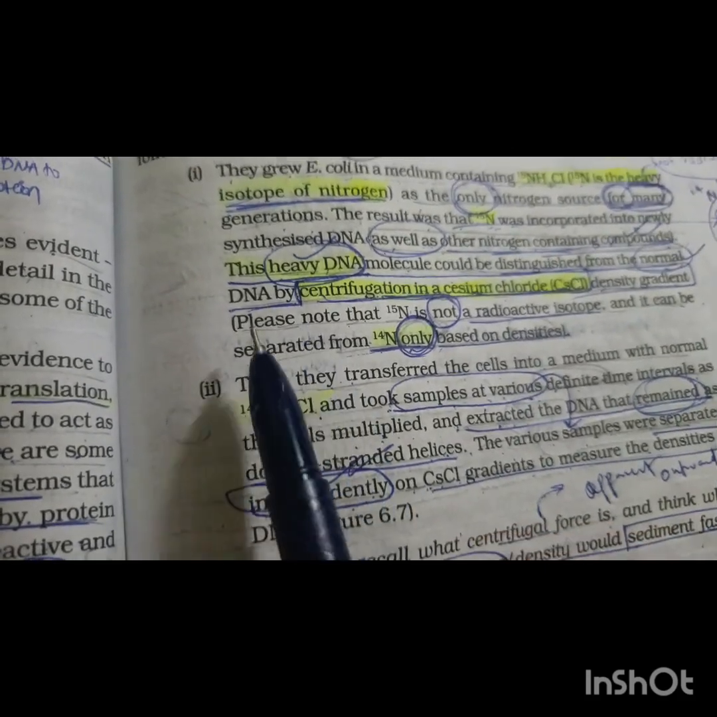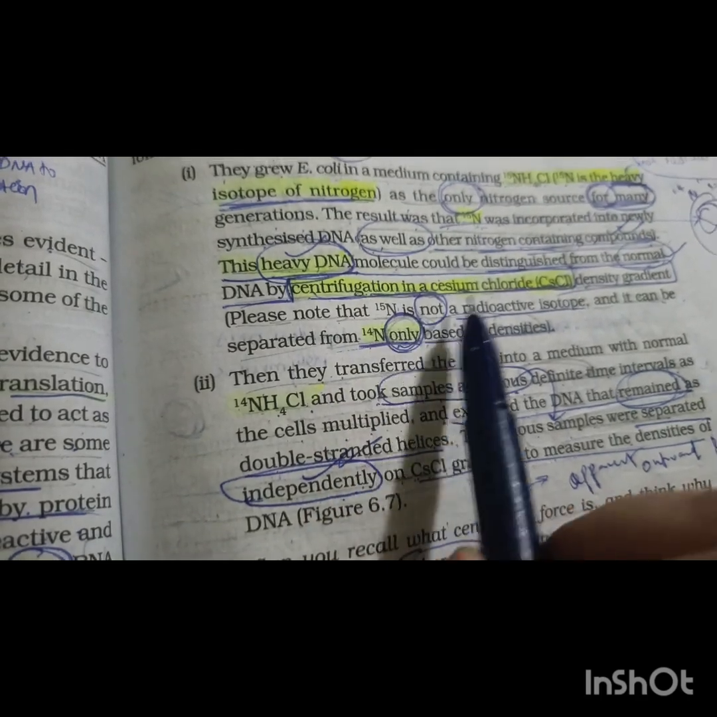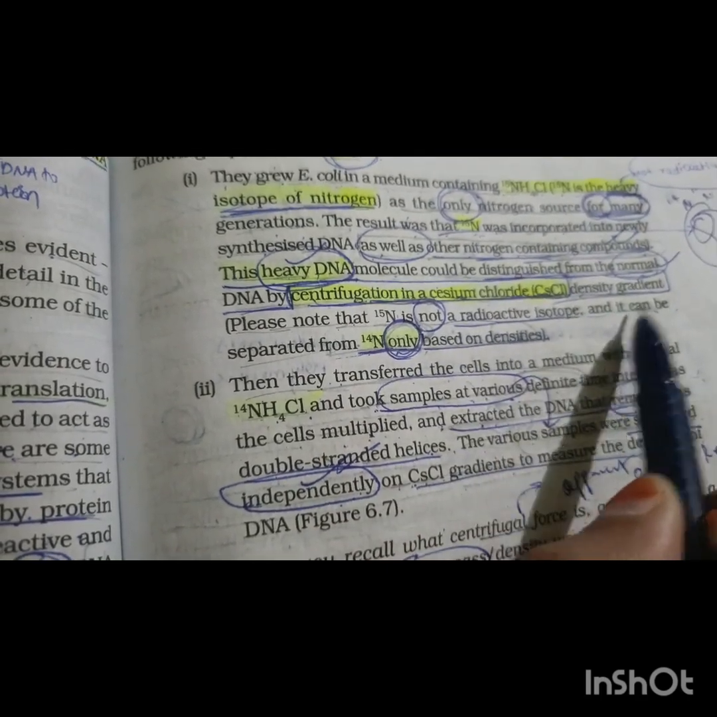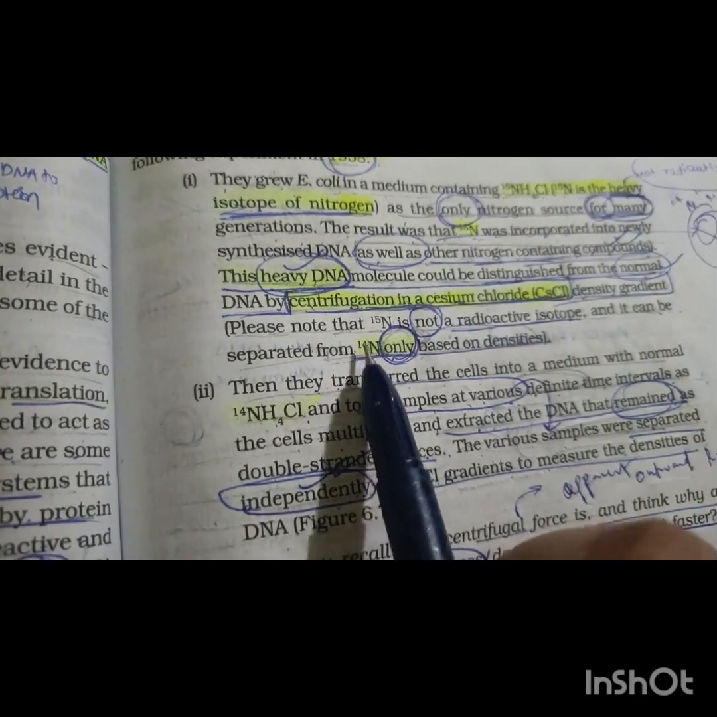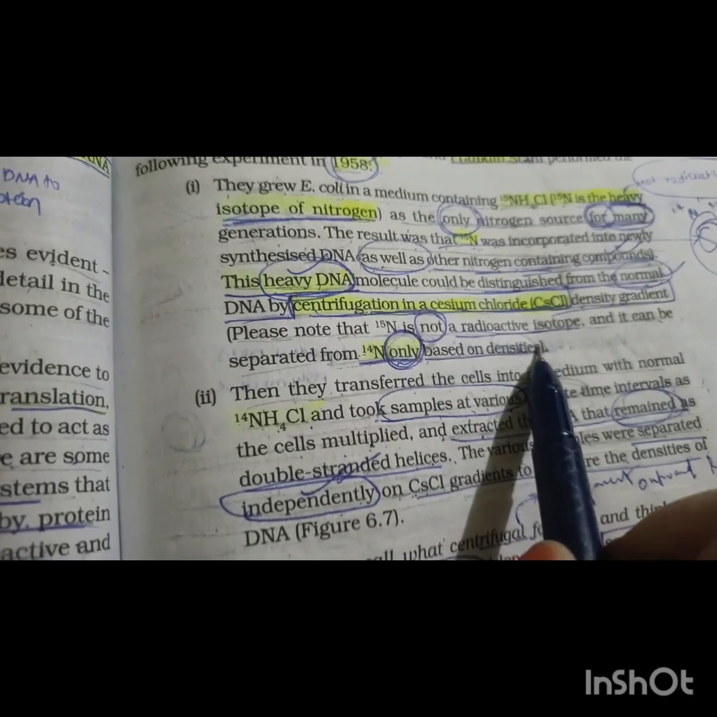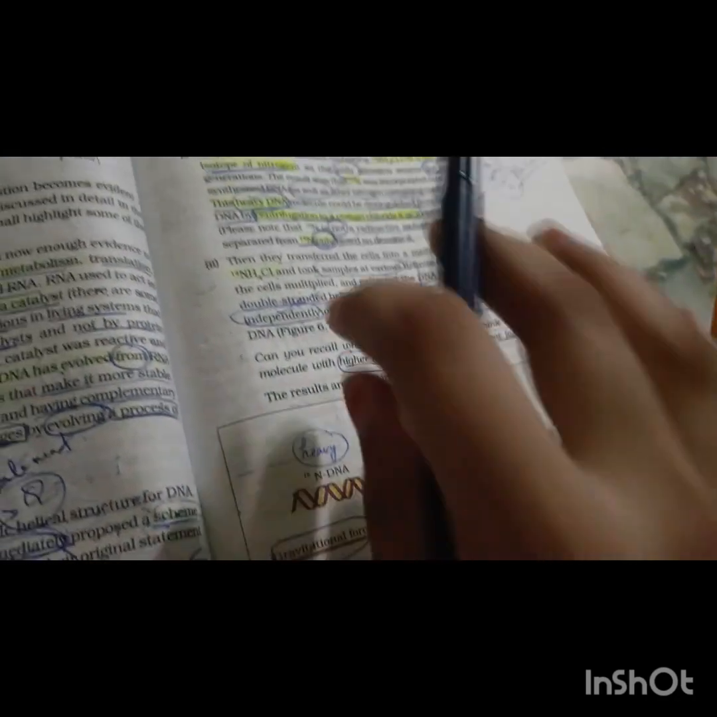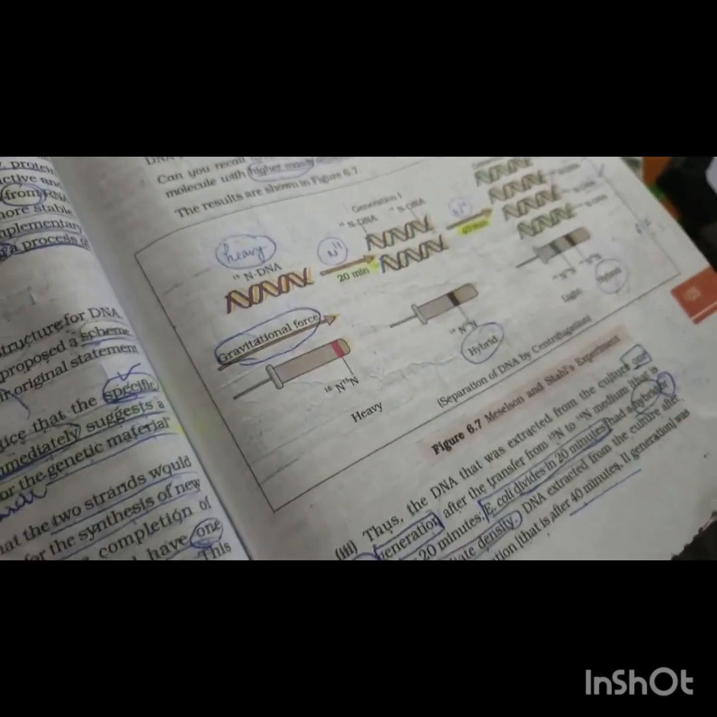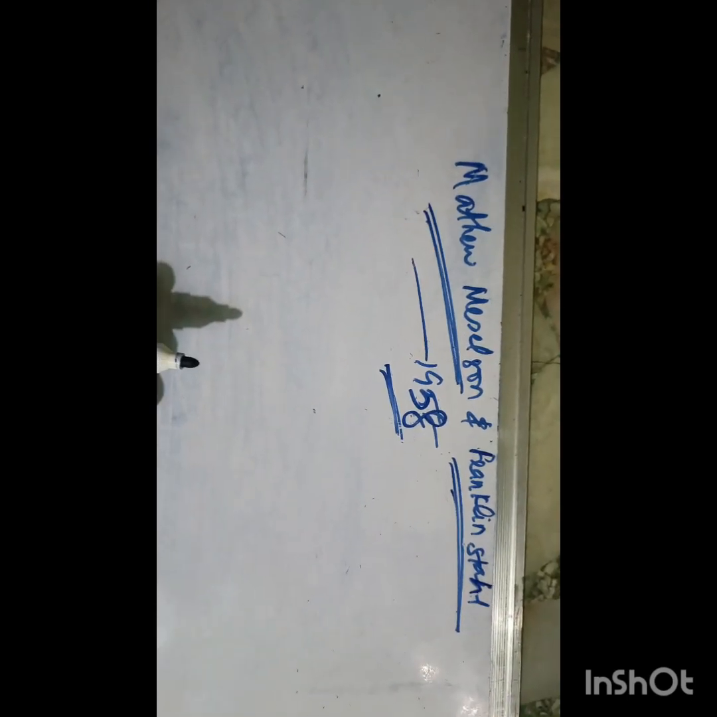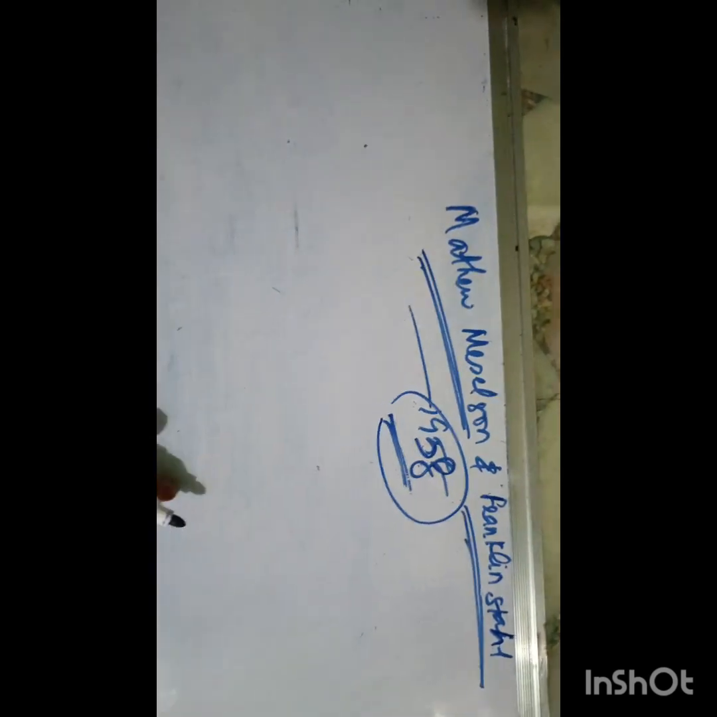Please note that N15 is not a radioactive isotope and it can be separated from N14 only based on densities. So let's see the experiment first and later we're going to look into these two particular points they have mentioned. See the Matthew Meselson and Franklin Stahl experiment conducted in 1958.